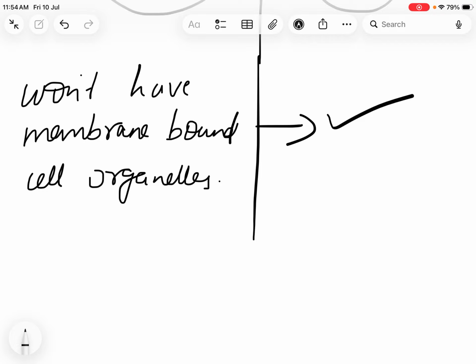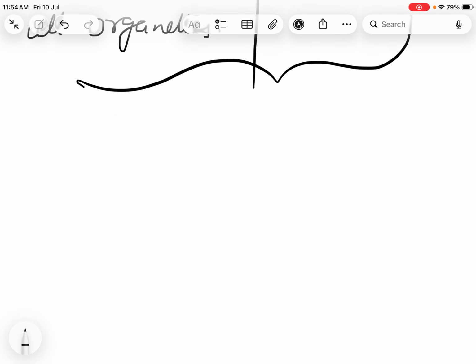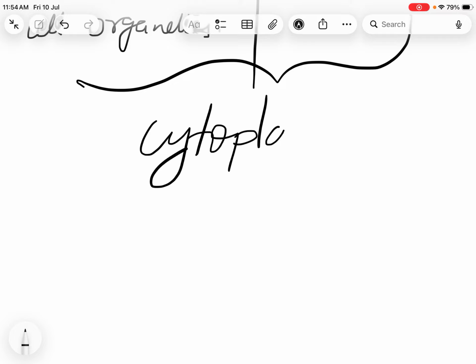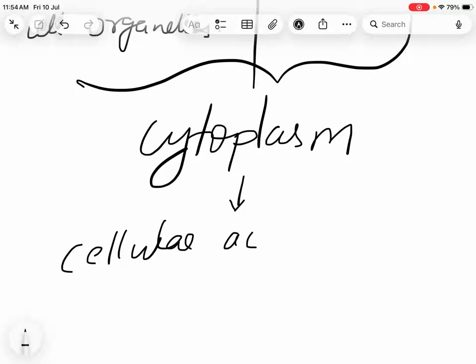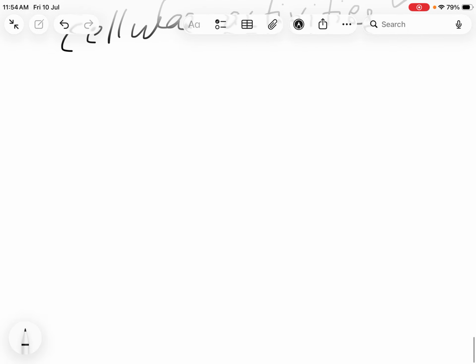Next, both the prokaryotic and eukaryotic cells will have a fluid like or jelly like substance which we call cytoplasm. So in the cytoplasm all the cellular activities will occur. Done. This is one more common point. Next we'll discuss a few cell organelles.